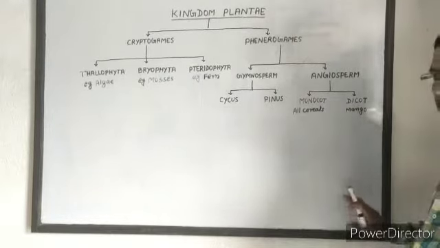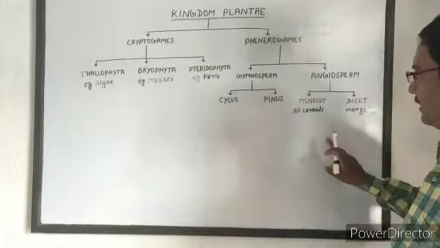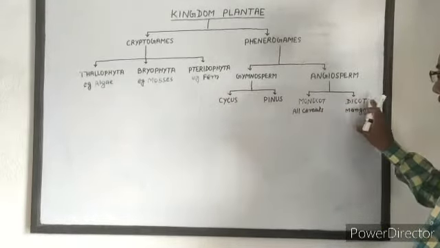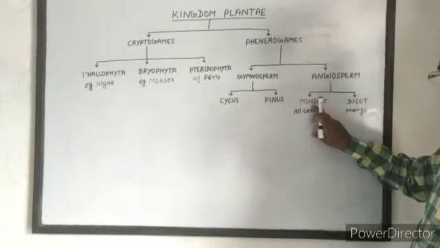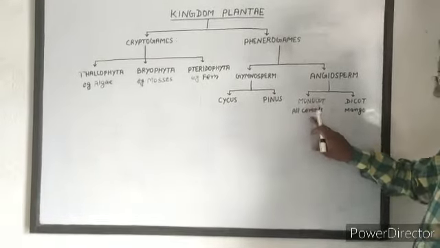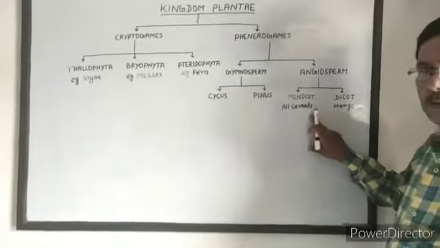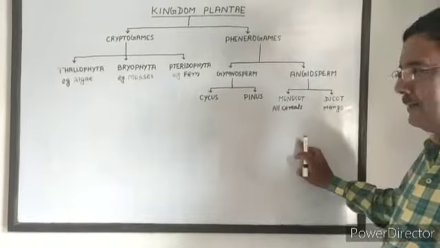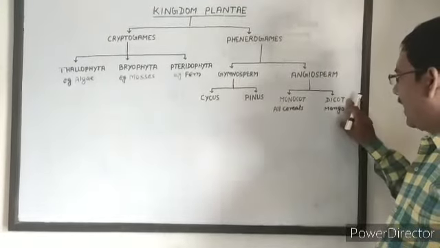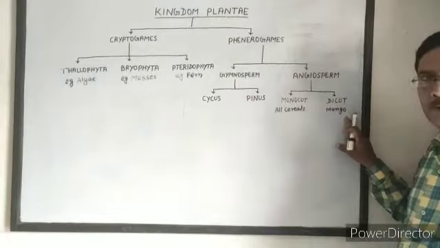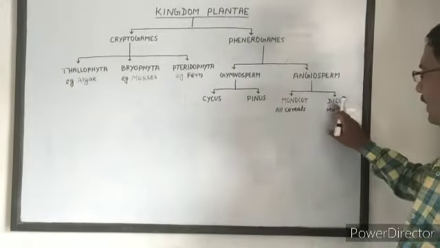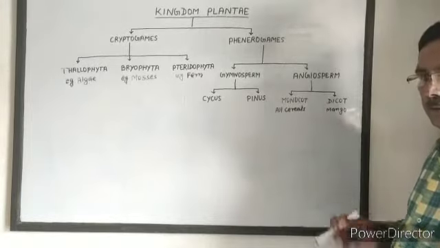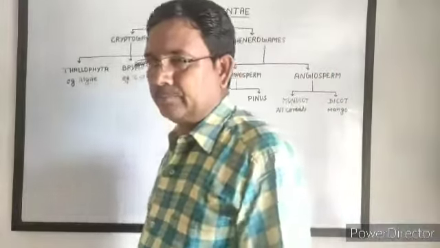On the basis of number of cotyledons in seed, angiosperms are of two types, monocot and dicot. Monocot plants have only one cotyledon in seed. Example, all cereals like wheat, rice, maize, etc. And dicot seed has two cotyledons. Example, mango and all pulses.